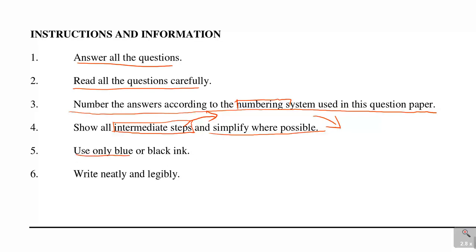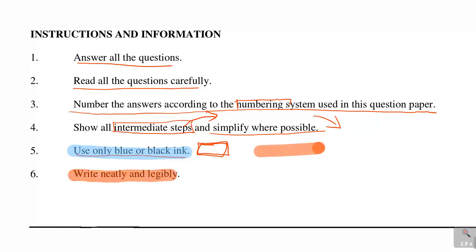And then it says, use blue or black ink. Avoid using coloring pens. This is an exam, guys. You don't have to make your work beautiful. You find some are underlining after writing with the blue, sometimes you change and put your red on this, making it lovely and nice. This is unnecessary. It's not an art kind of thing that you're doing. You're doing maths. So you just need to use blue or black ink.